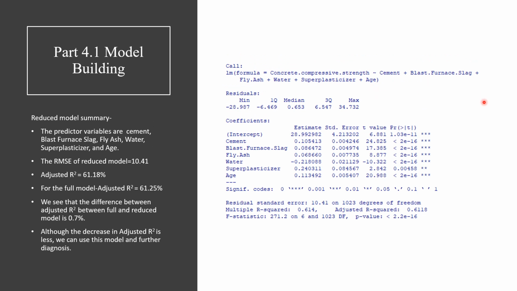So we eliminated the two predictor variables, which are the coarse aggregate and fine aggregate, in our reduced model, and we find that the RMSE of our reduced model is 10.41, and the adjusted R square is 61.18%. For the full model, we had observed that the adjusted R square is 61.25%, and the difference in adjusted R square between the full and the reduced model is 0.7%. So although there is a decrease in R square, which is very negligible, we can use this model for further diagnostics.